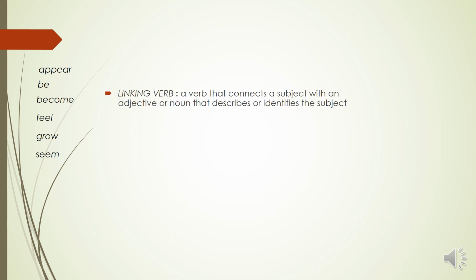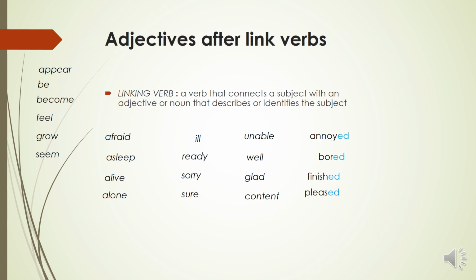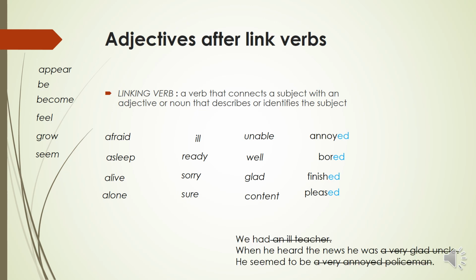Appear, to be, to become, to feel, to grow are verbs, of course. And these verbs, we call them linking verbs. It's a verb that connects the subject with an adjective or noun that describes or identifies the subject. Okay? Here, for these linking verbs, we use the subject first, then the link verb, and then the adjective. The adjective comes after. Okay, after these verbs we have different types of adjectives, some adjectives that finish with ed. So adjectives after link verbs.